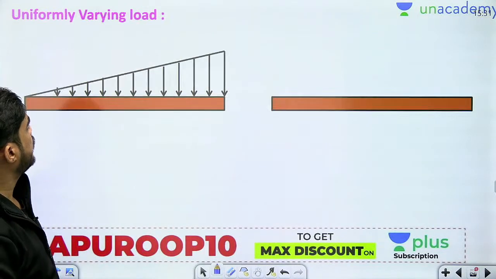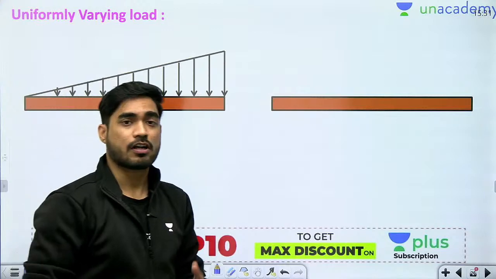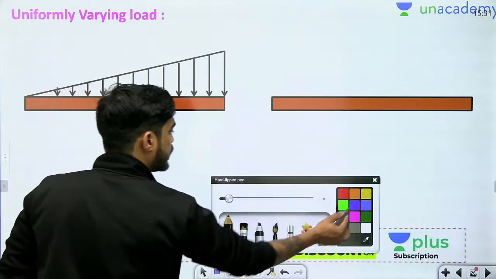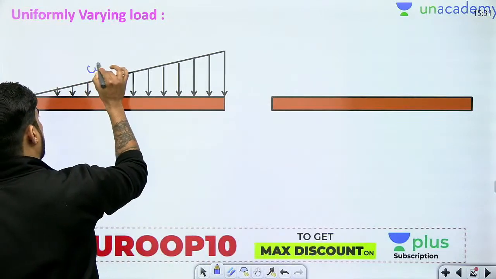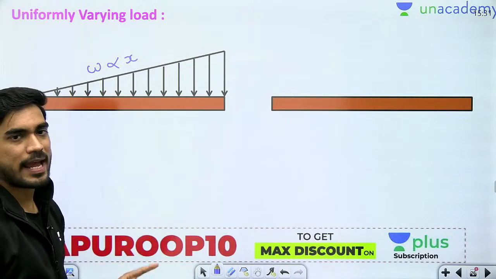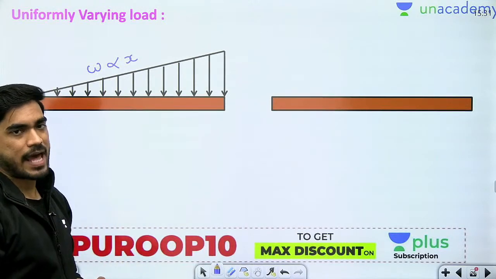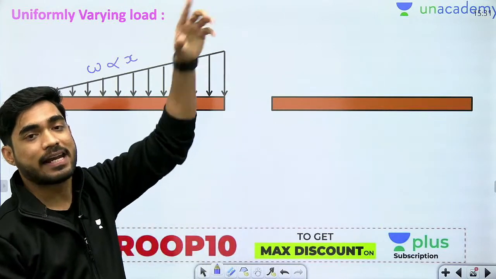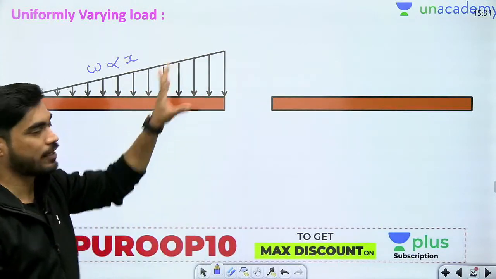Okay. Next is uniformly varying load. Now what do we mean by uniformly varying load? Here W is not constant, but W varies linearly. Means W is proportional to X, not X square. If W is proportional to X square, it will be a parabolically varying load. This is uniformly varying load. Okay.